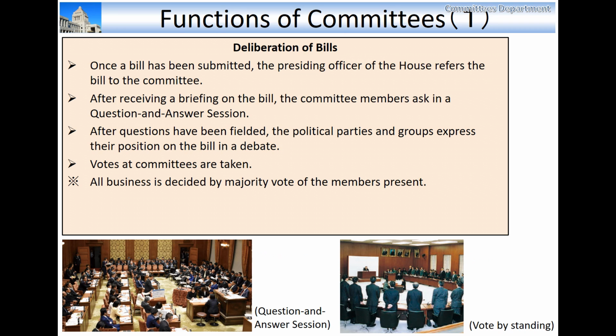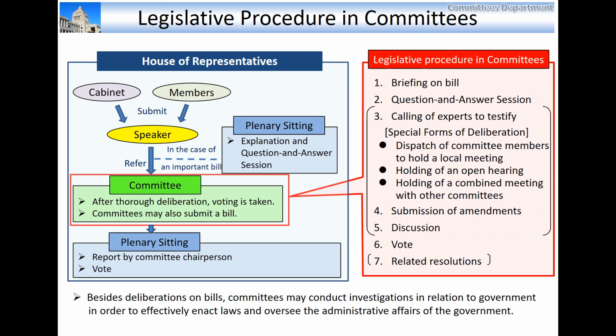Committee deliberations begin with briefing on bill, which is an explanation of the major features of the proposed bill, and then committee has question and answer session. In the question and answer session, committee members ask questions to government ministers and other officials involved in drawing up the bill, or members who submitted the bill.